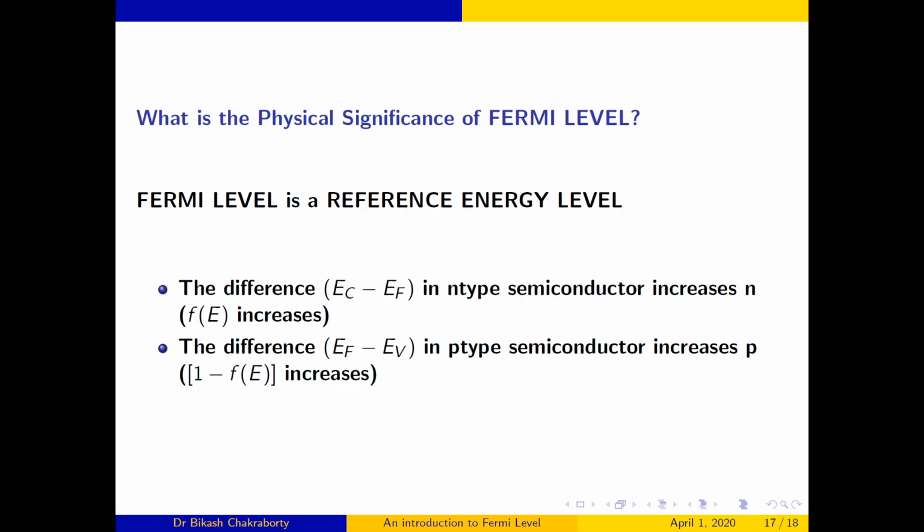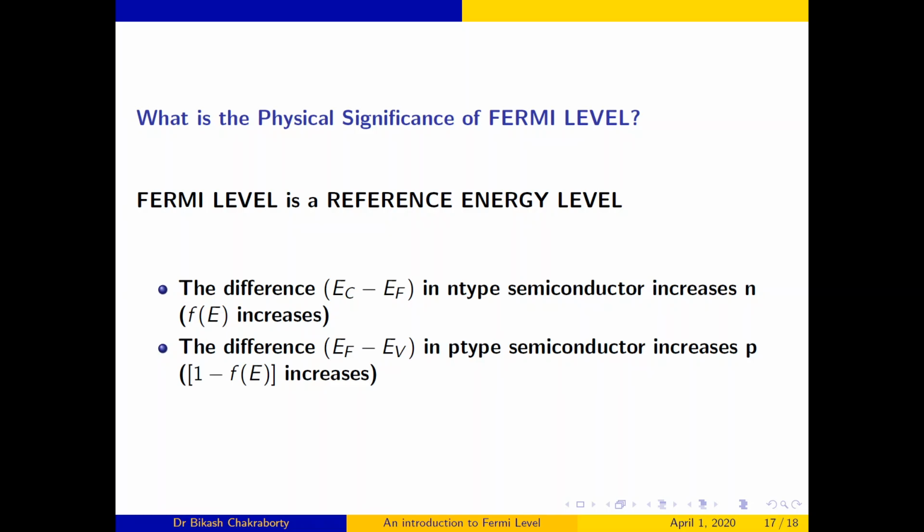That means, by making it a reference, what is the difference EC minus EF? What is the difference EF minus EV? The concentrations of holes and electrons will depend on those differences. So I should explain that it is not the kind of energy level we were taught in class 10 or 10 plus 2, that means, say, for the n equals 1 level of hydrogen atom there are some electrons, and for the n equals 2 level of hydrogen atom there are some electrons. So is there any electron in the Fermi level?